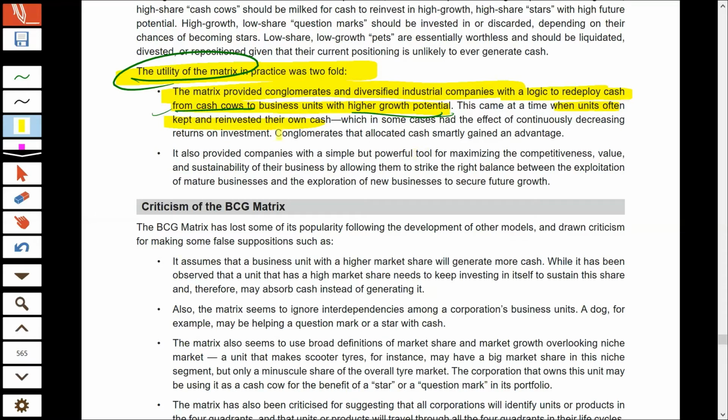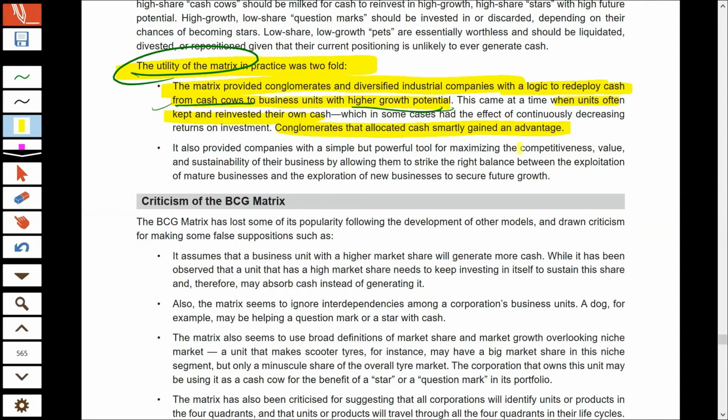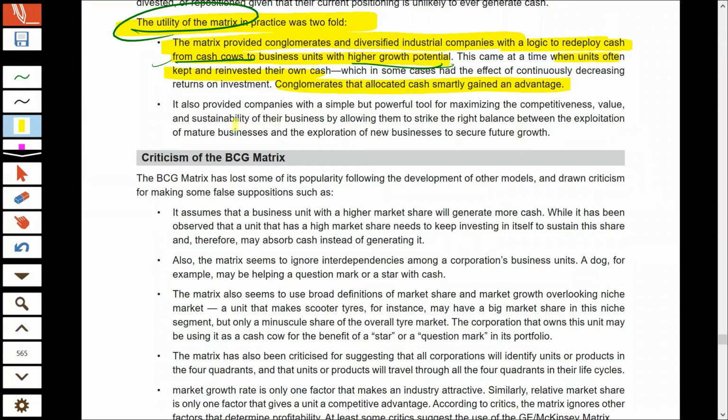So in case of conglomerates, cash can be invested smartly, and that's what BCG helps you do. And this matrix also provides companies with a powerful tool to maximize their competitiveness, because on the basis of BCG, you can take the right decision about the investment. You can invest in those businesses which are highly competitive, which are valuable, and which can be sustainable in future. And this helps you to take maximum advantage of the position of your business and secure future growth.